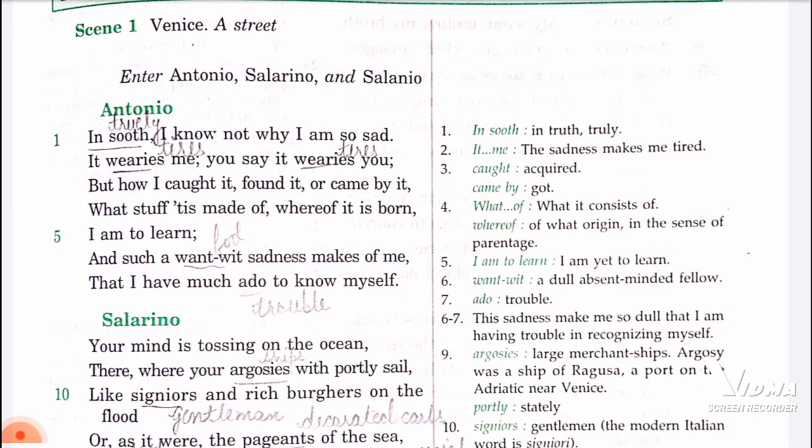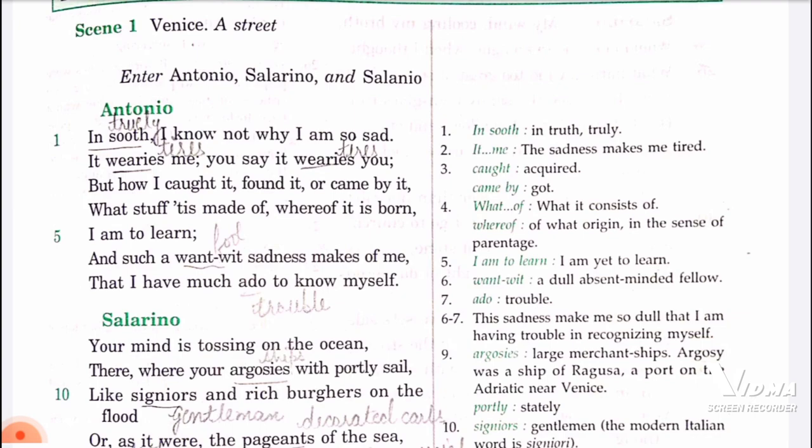Thus, the love story of Bassanio and Portia is linked to the bond story of Antonio and Shylock. We will discuss it in the other acts, and we will be able to understand it then. So this is the opening scene only, so don't be confused about it. I will explain everything to you.